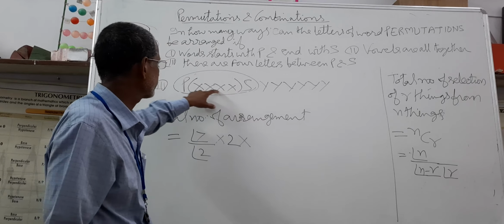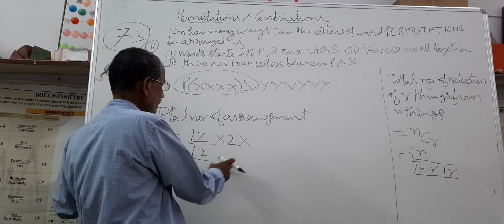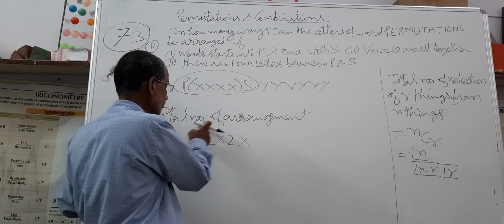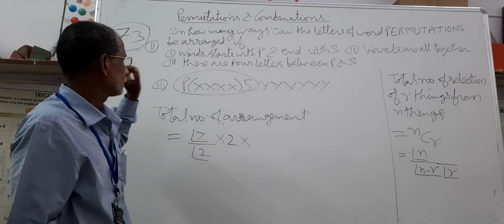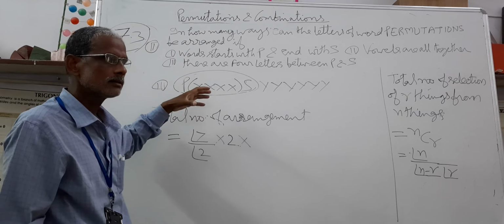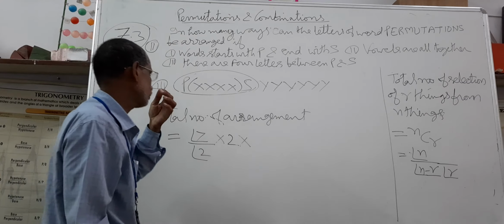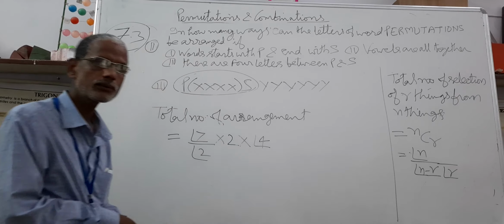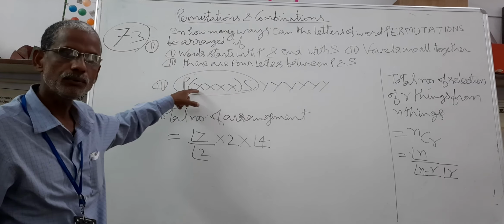In every arrangement obtained up to this point, these 4 letters arrange themselves by factorial 4 ways. So therefore into factorial 4 for these 4 characters.